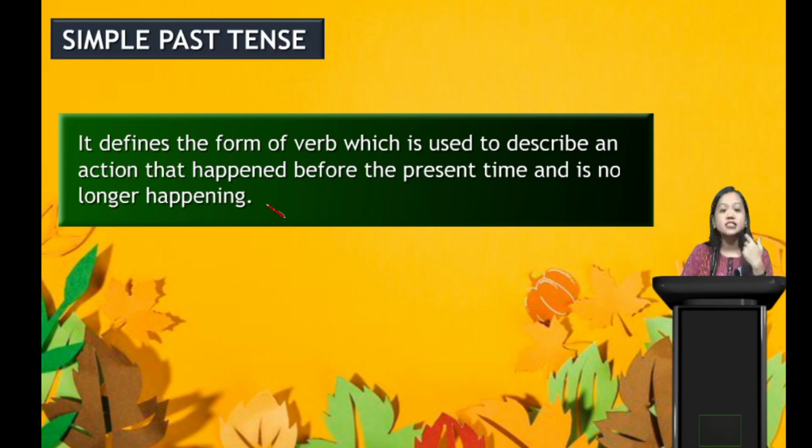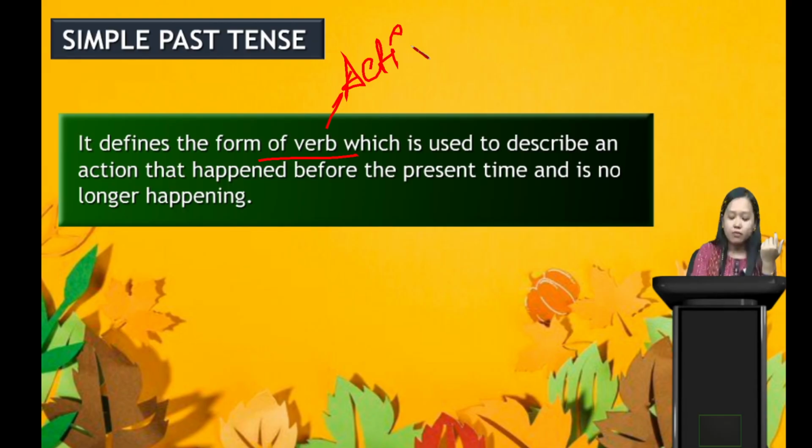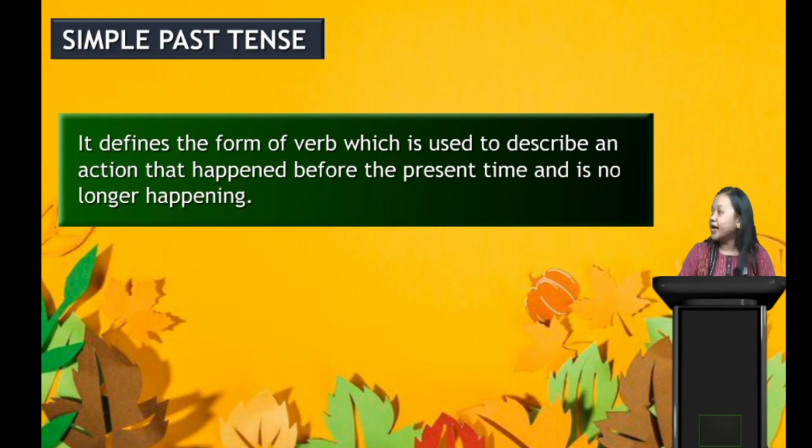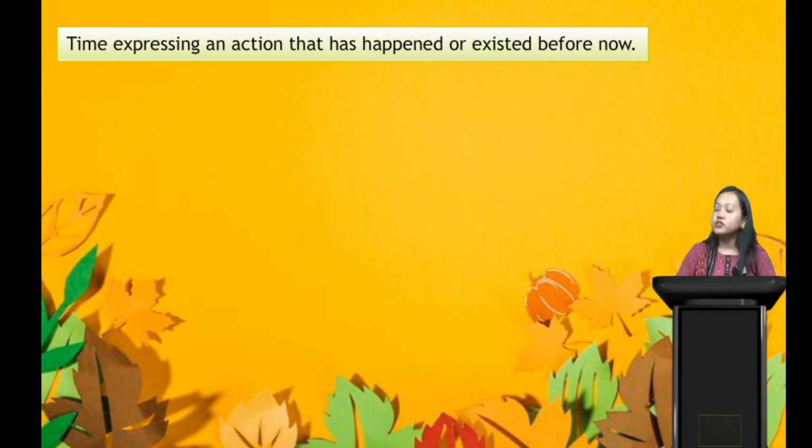Now, what is simple past tense, my dear students? Simple past tense again defines what? Form of verb, which is used to describe an action that happened before the present time. Now is the present time, right? Today is the present time. Yesterday is what? Our past, right? So it expresses the past situation, before the present time and is no longer happening. So this is our simple past tense.